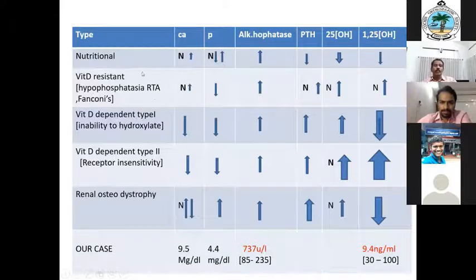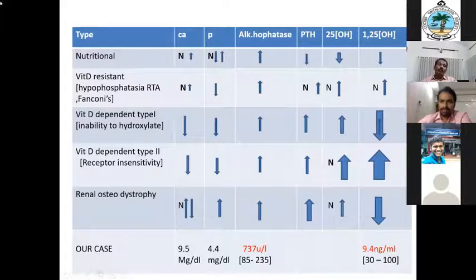But nutritional rickets may be rare in our locality or in our country, because sunlight is there, and this child was from a well-known, financially good family. But there may be some GI problem that can reduce the absorption of calcium and vitamin D. So in this case, I have to tell you postgraduates that you must know calcium metabolism and vitamin D metabolism. And renal rickets is a very favorite question for the postgraduates. Almost always something related to rickets.